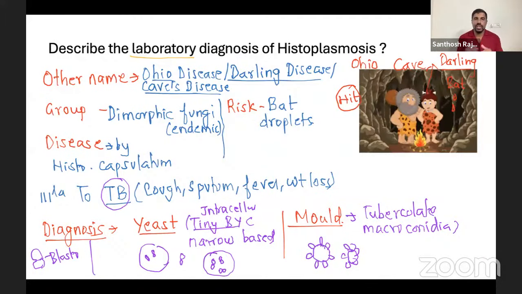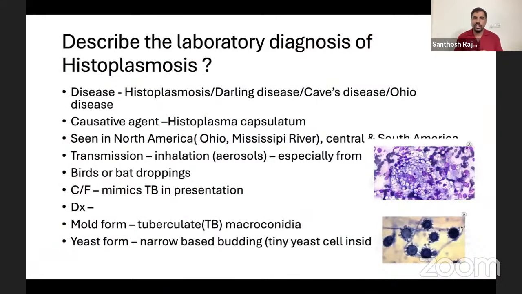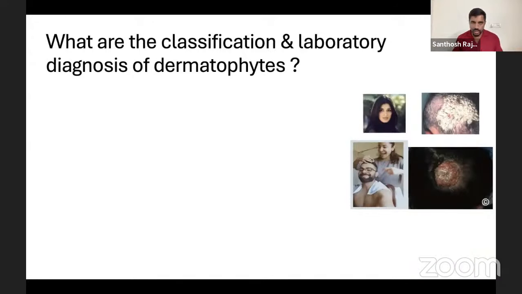Treatment is amphotericin B. Very, very easy and simple, right? You don't have to be confused. Everything is written here. You can check here. Histoplasmosis is called Darling disease, cave disease, Ohio disease. We discussed just now: Histoplasma capsulatum, inhalation through bird droppings, mimics TB, mold is tuberculate, the other form is a narrow, tiny yeast cell inside the macrophage. This is the yeast form, and this is your mold form. Okay, finished. Very, very simple. You would have easily scored. If you know this one, you will easily score.